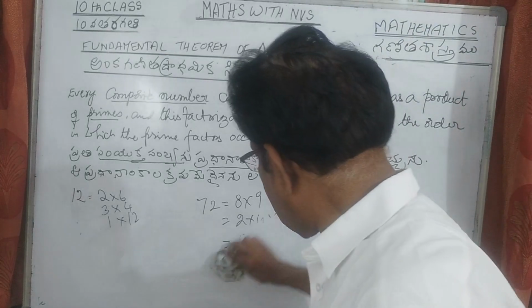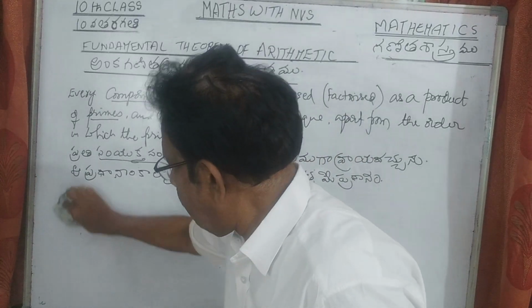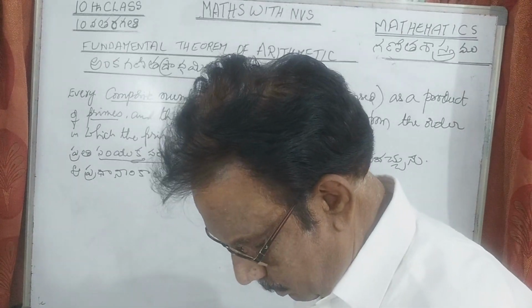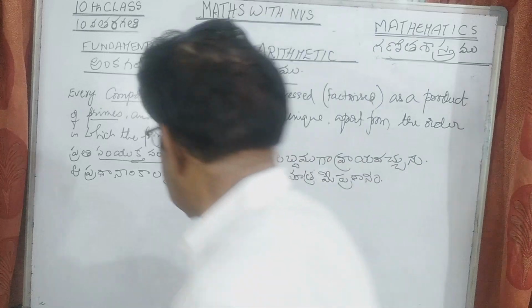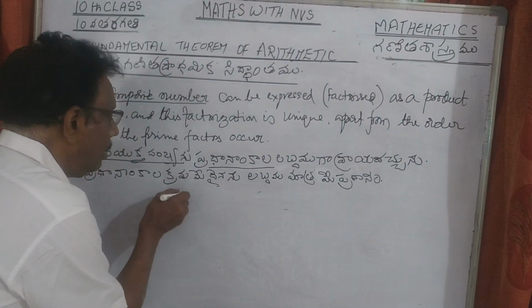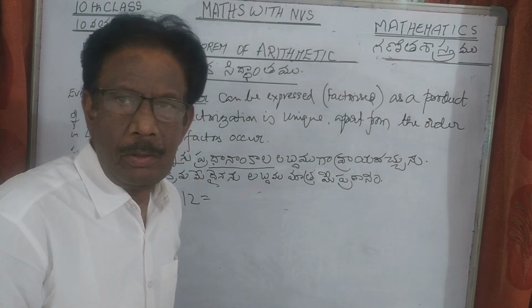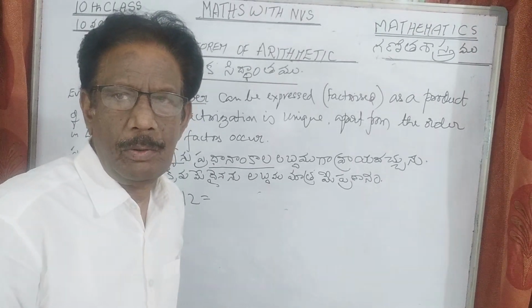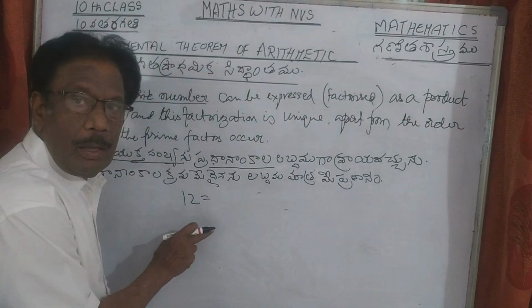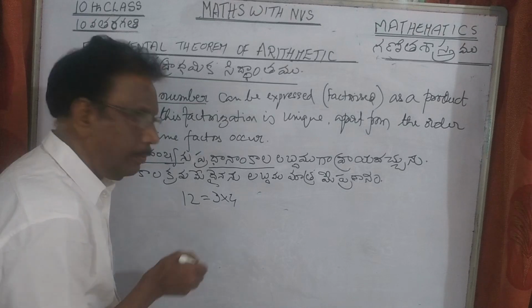So let us try some more examples. This is general factorization. See, the same 12 we see. Now, I explained 12 earlier. I resolved 12 as ordinary factors. 3 4s are 12, 2 6s are 12, like that. But when you come to prime factorization, this is ordinary factorization, 3 into 4.